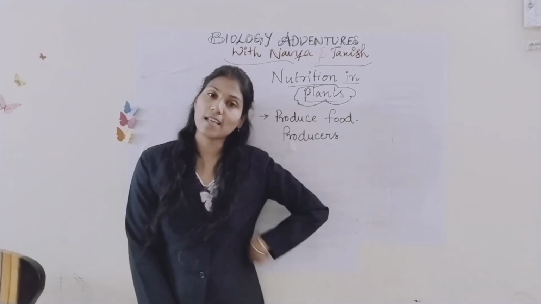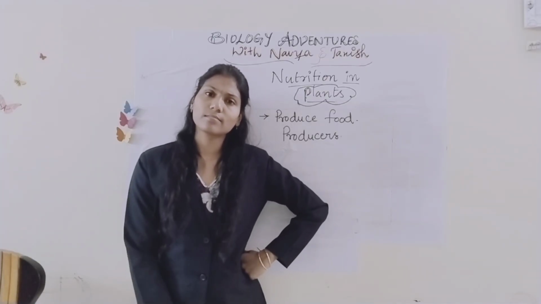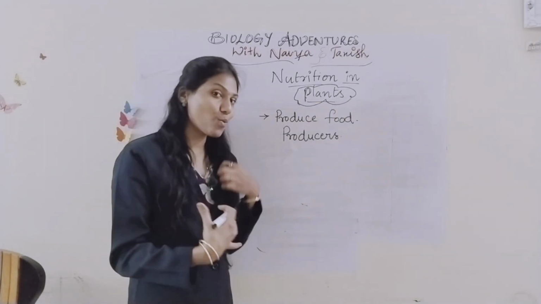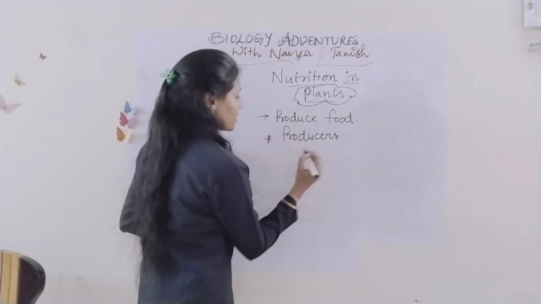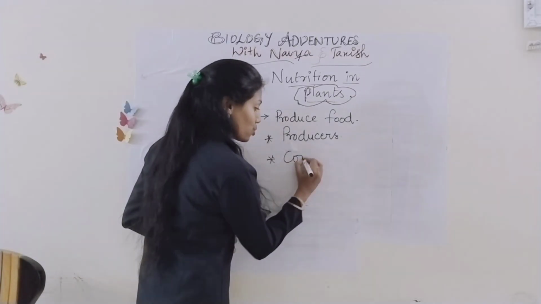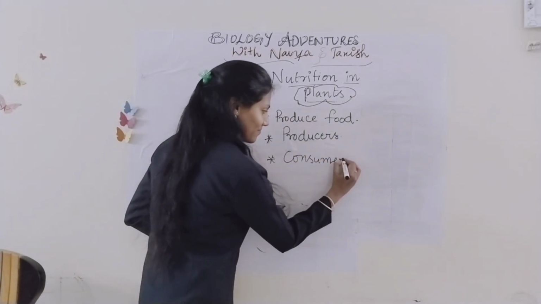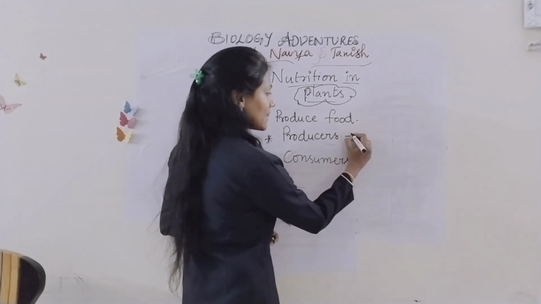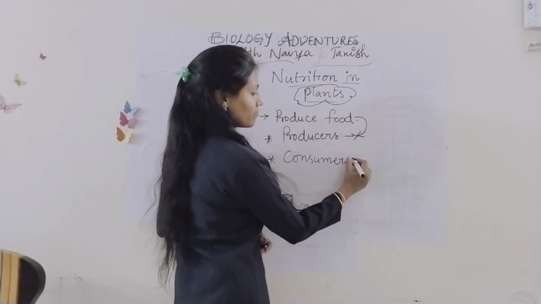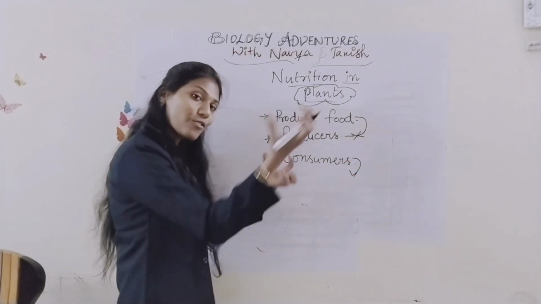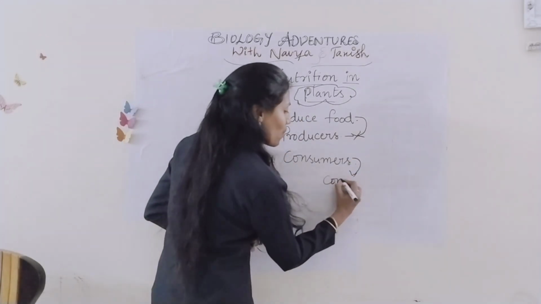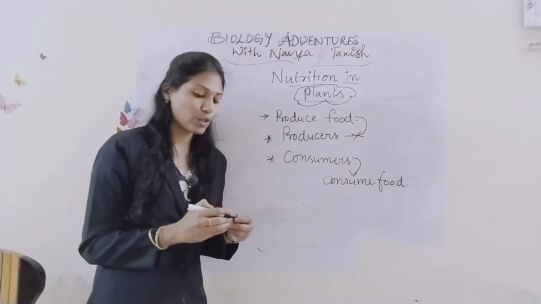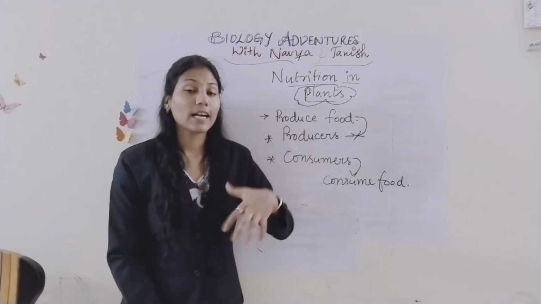Then Tanish suddenly asked me, Mom, then what do we call animals? Animals, and we humans, we are what? Consumers. Why do we call them consumers? Because plants produce food, and what do we do? We consume food. So that's why we call them consumers.